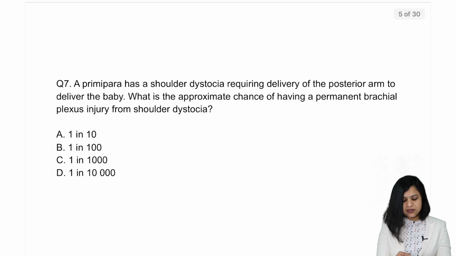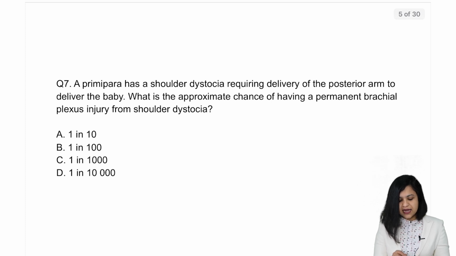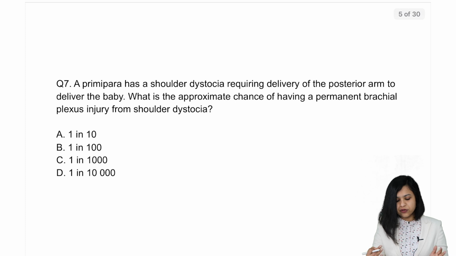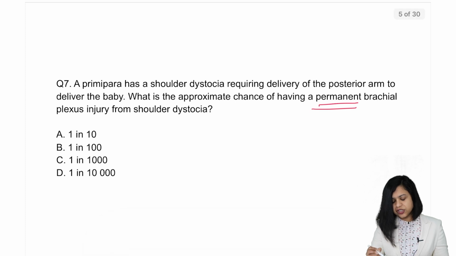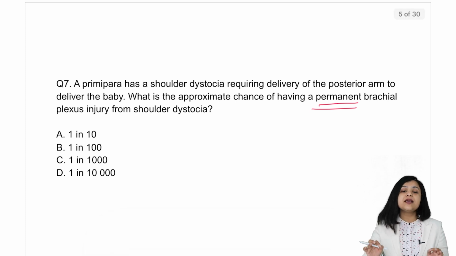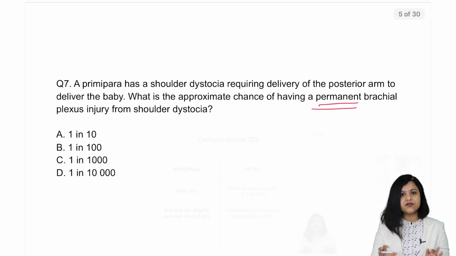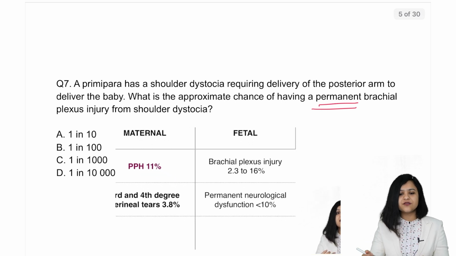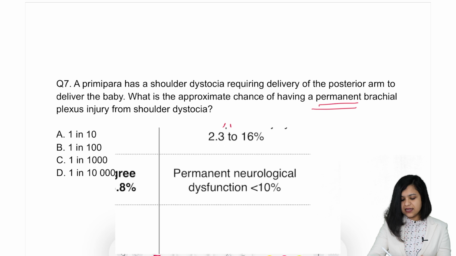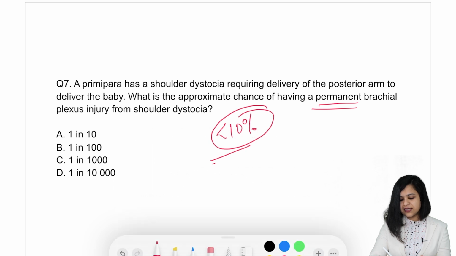Now let us try to solve certain questions. A primipara has shoulder dystocia requiring delivery of the posterior arm to deliver the baby. What is the approximate chance of having a permanent brachial plexus injury from shoulder dystocia? So look at this. It is the permanent brachial plexus injury or permanent neurological dysfunction. We just discussed that shoulder dystocia is associated with permanent neurological dysfunction in less than 10% cases.